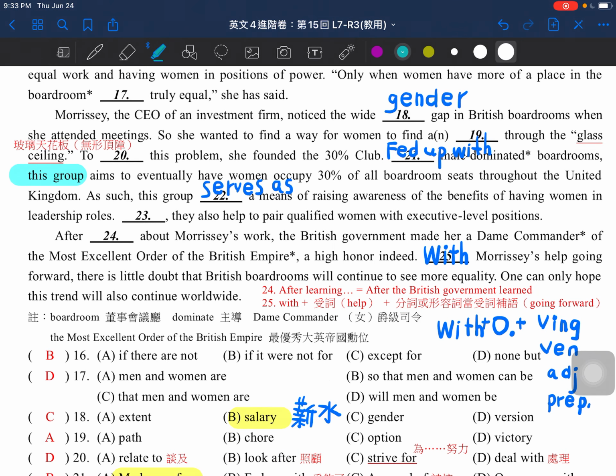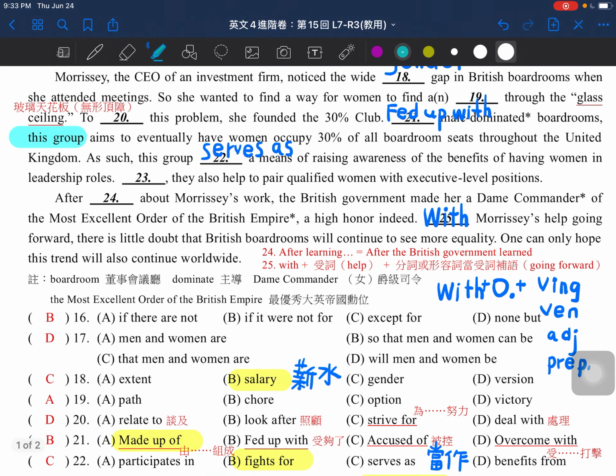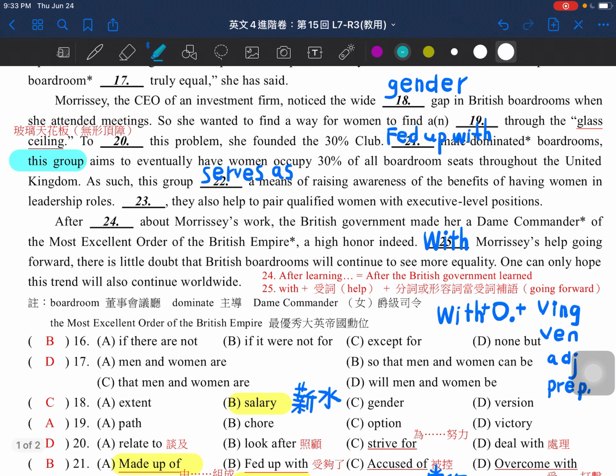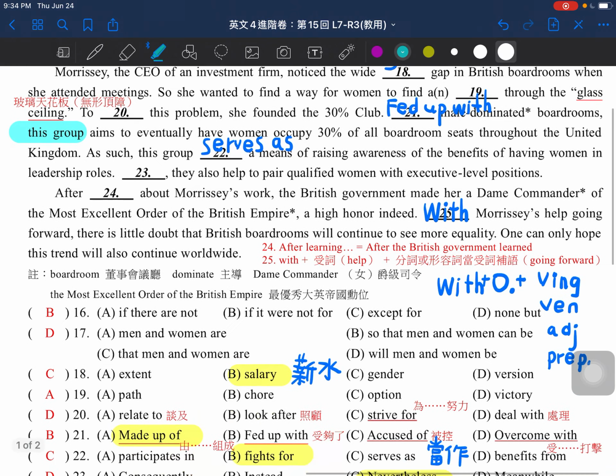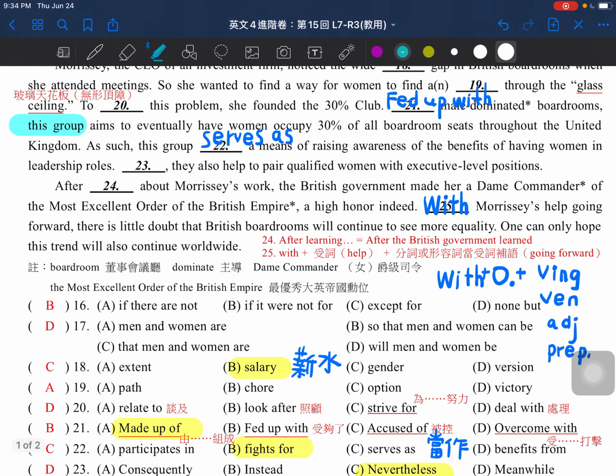In the passage, we don't talk about how much someone earned, or how much money someone made. So in this case, we don't choose the word salary. We'll choose gender gap because we're talking about the difference between men and women.